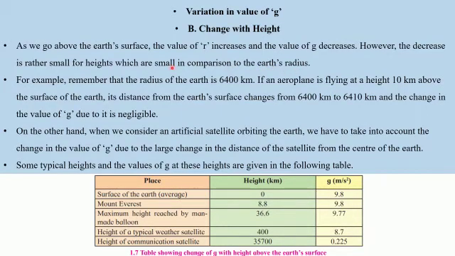Let us try to understand this with an example. We have to remember that the radius of the Earth is 6,400 kilometers or 6.4 into 10 raised to 6 meters. If an aeroplane is flying at a height of 10 kilometers above the Earth's surface, its distance from the center of the Earth changes from 6,400 to 6,410 kilometers.